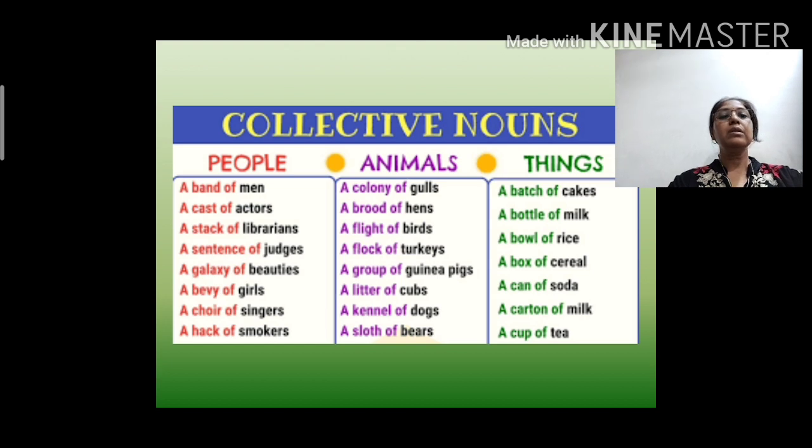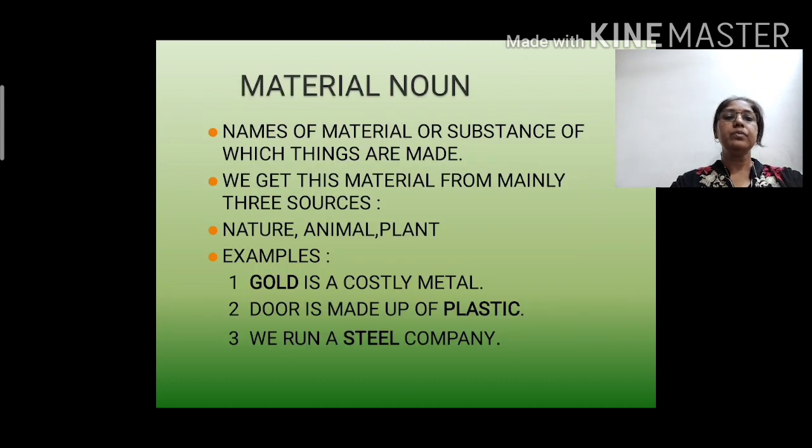These are some collective nouns. Other than these, some more are there which you can find in your textbook. Now let's move on to the material noun. Name of materials or substance of which things are made. Already we know that things are made of some materials. So if we are taking the name of those materials in the form of nouns, it can be from a natural resource also, from animal or from plant also. So those are material nouns.